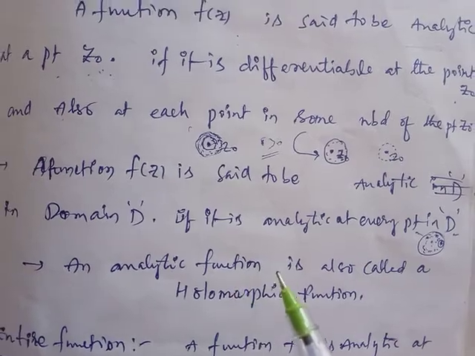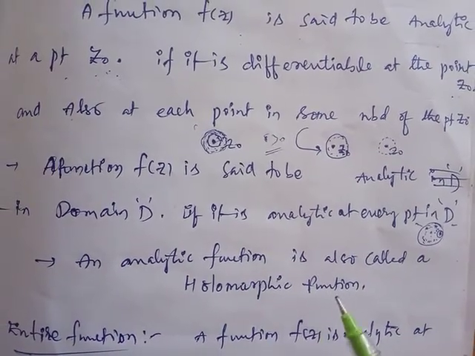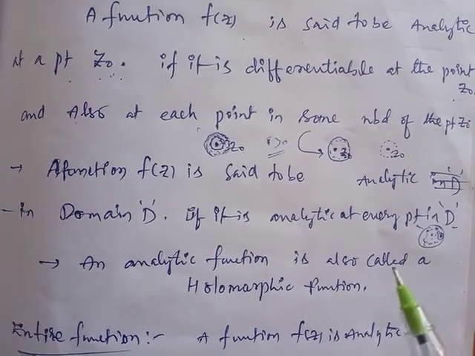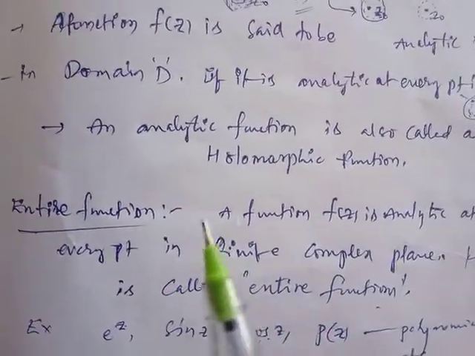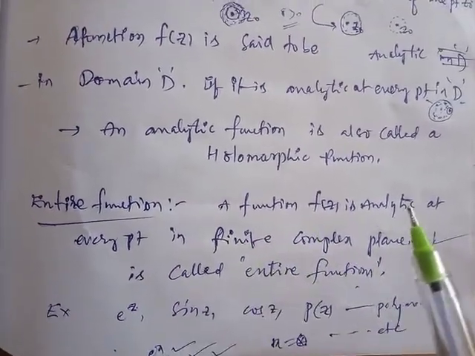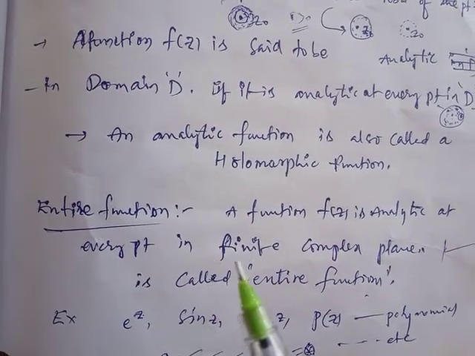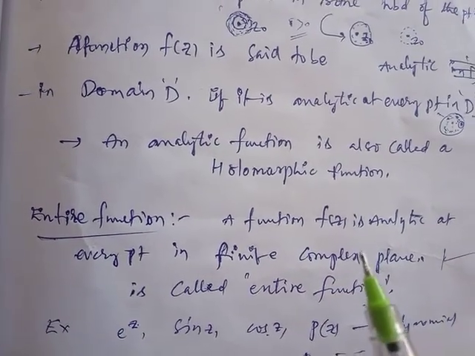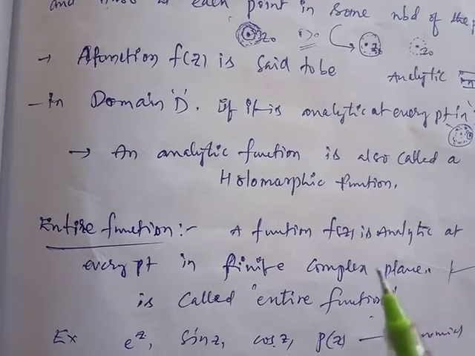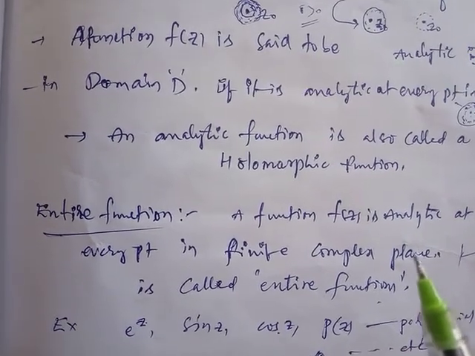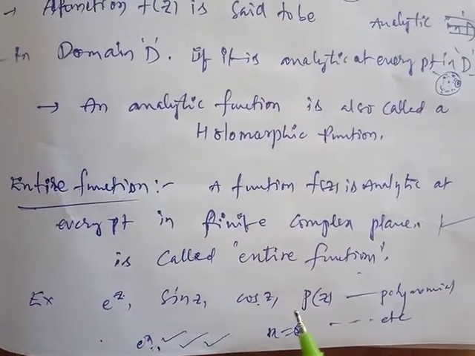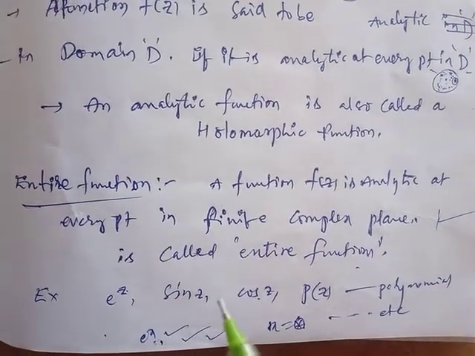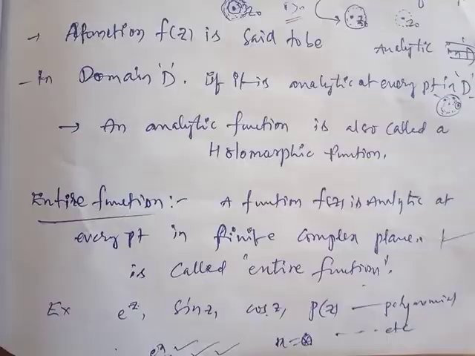A function f of z that is analytic is also called a holomorphic function. Holomorphic is another name for analyticity. Next, entire functions. A function f of z that is analytic at every point in the finite complex plane is called an entire function. See here examples: e power z, sin z, cos z, polynomials, etcetera. These functions are called entire functions.